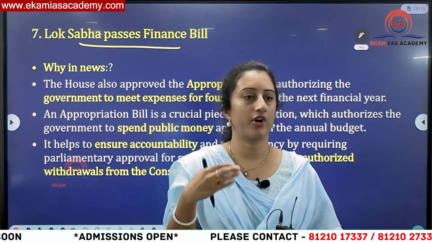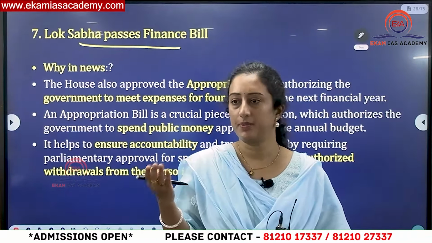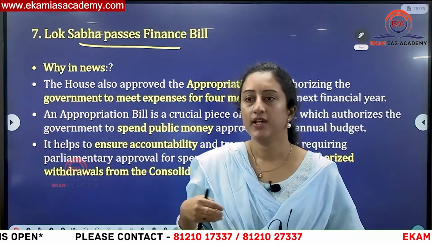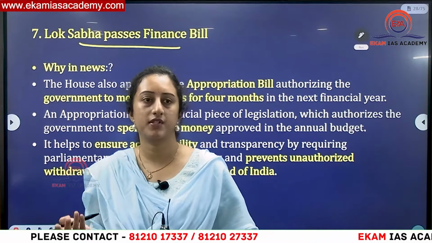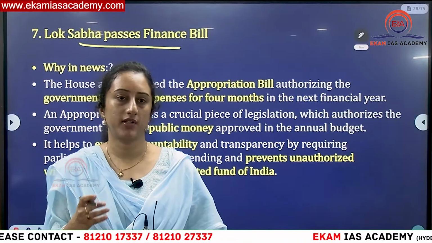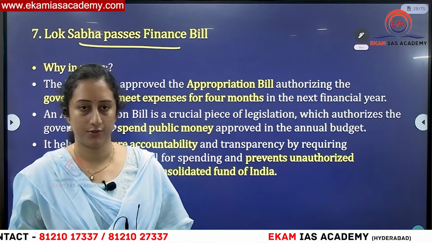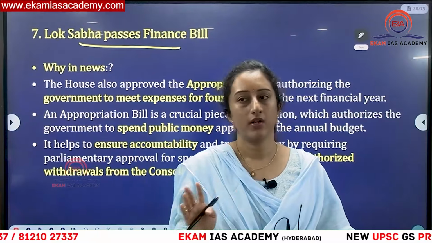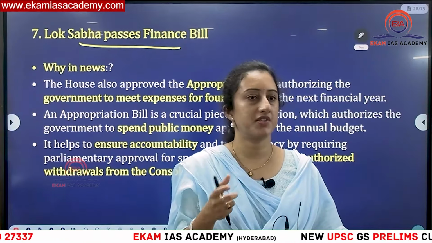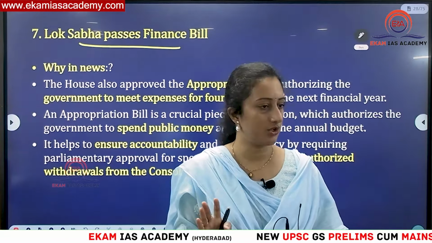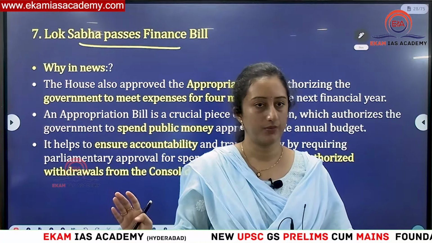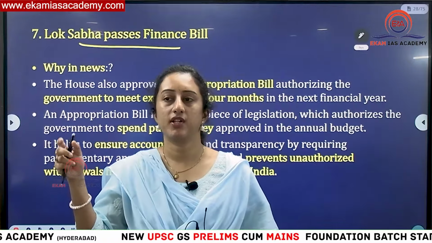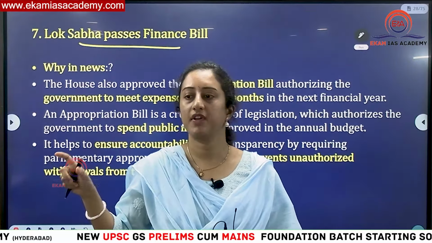Other things: joint session, Rajya Sabha. Normally in a money bill Rajya Sabha doesn't have any say, except that for 14 days they can discuss and suggest some amendments. Afterwards it is by default considered passed by Lok Sabha and Rajya Sabha together. But in case of financial bill 1, Lok Sabha and Rajya Sabha can both individually pass. If there is any disagreement, there can be a provision of joint session also, in financial bill category 1 and 2. But there is no condition that it should be introduced only in Lok Sabha for financial bill category 2.